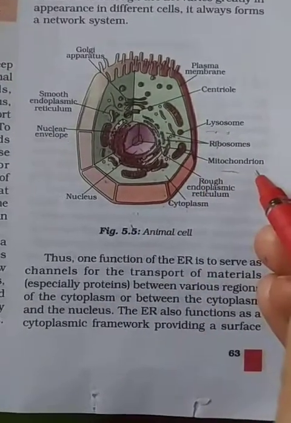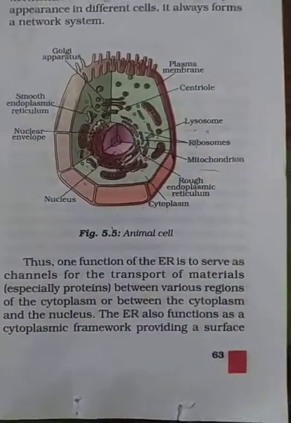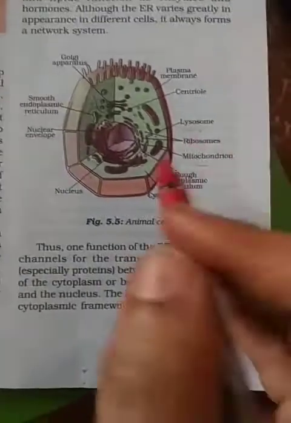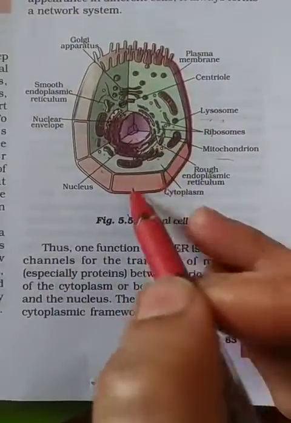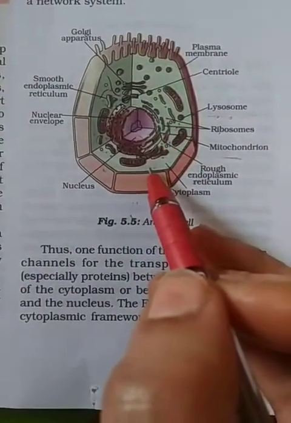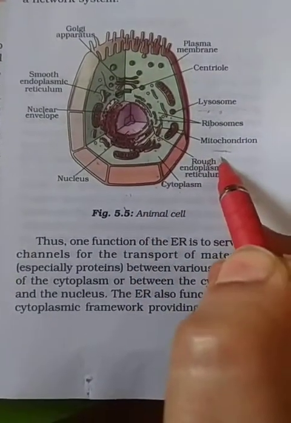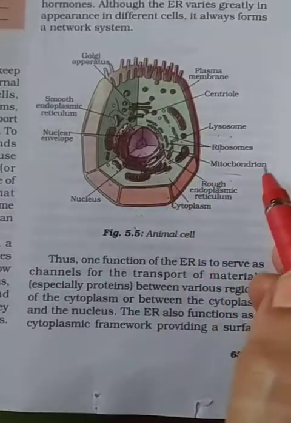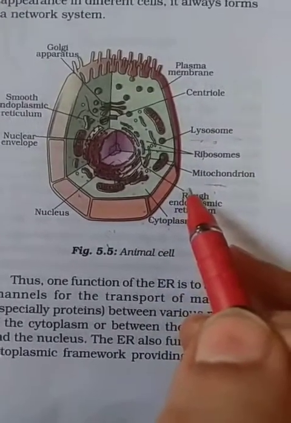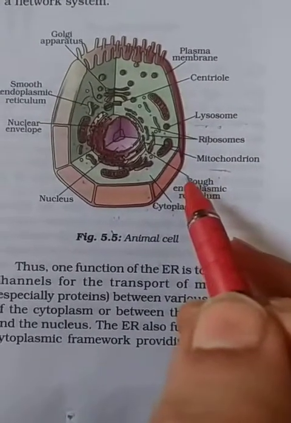Next is mitochondria. As I told you, mitochondria is called the powerhouse of the cell. These are spherical or rod shaped. They are the powerhouse of a cell that play an important role in releasing energy. And this energy is used for various functions in our body.